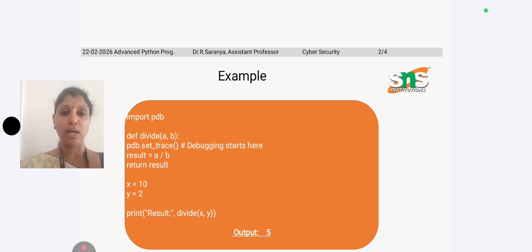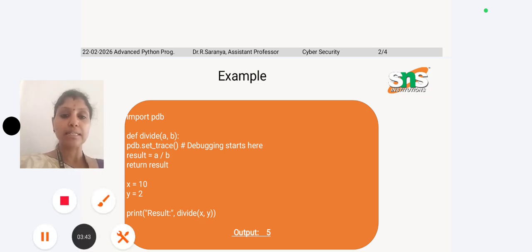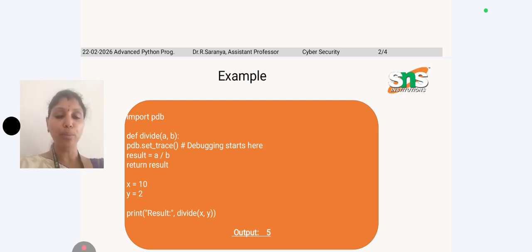Two numbers are there, stored in variables a and b. pdb.set_trace() helps to start the debugging. The debugging starts here with the help of set_trace(). Then our calculation is result equals a divided by b, and using the return keyword we produce that result.